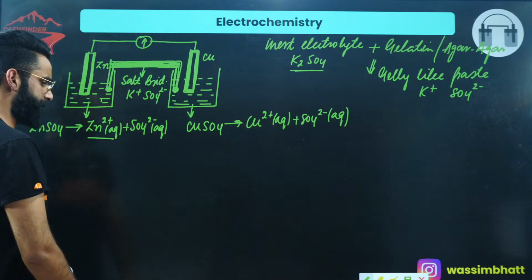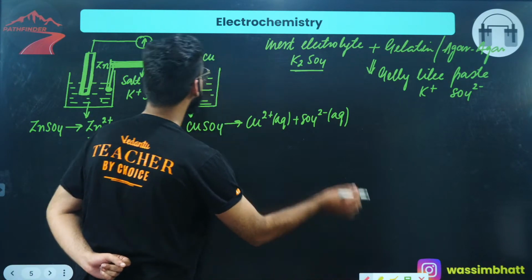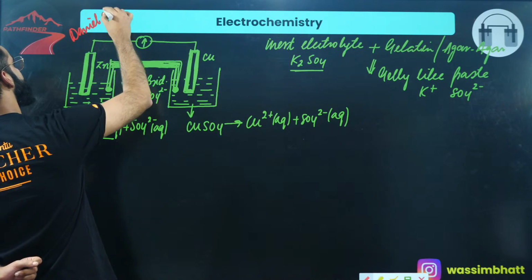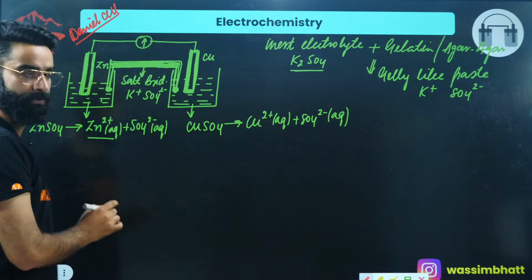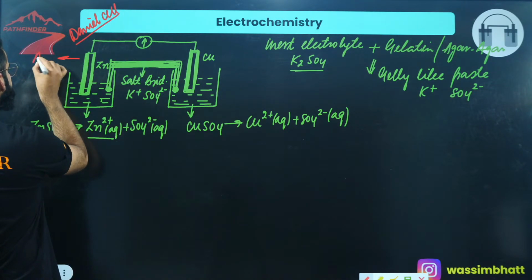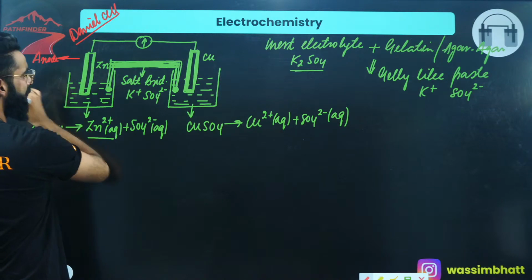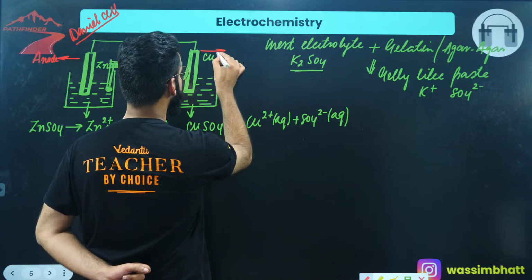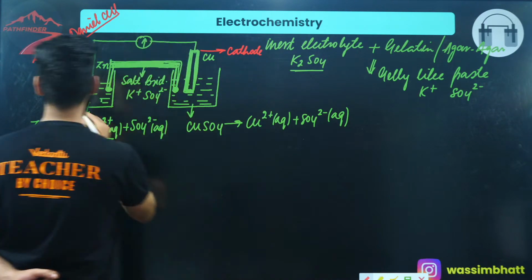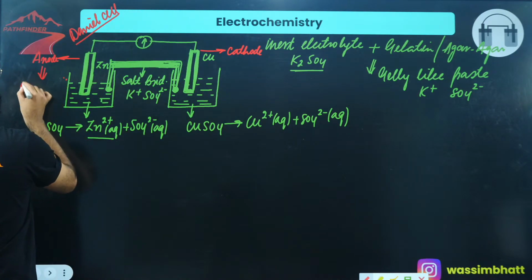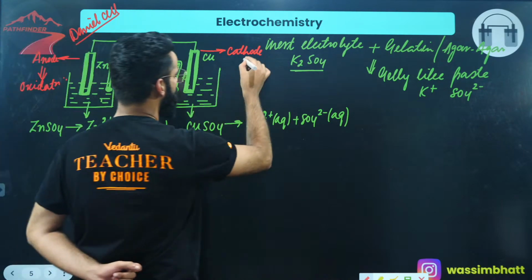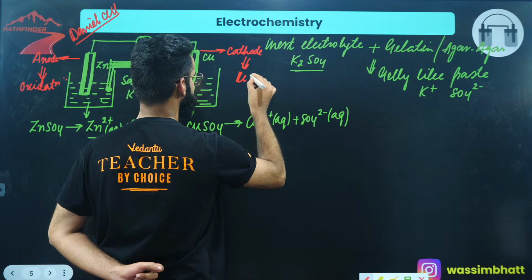Now guys, understand. In this Daniell cell, as I told you, your zinc electrode is going to behave like the anode, and this copper electrode is going to behave like the cathode. And remember, at anode always oxidation takes place, and at cathode always reduction takes place.